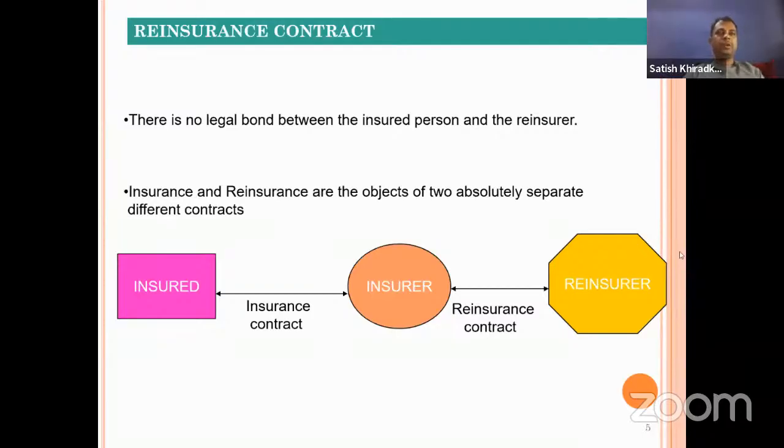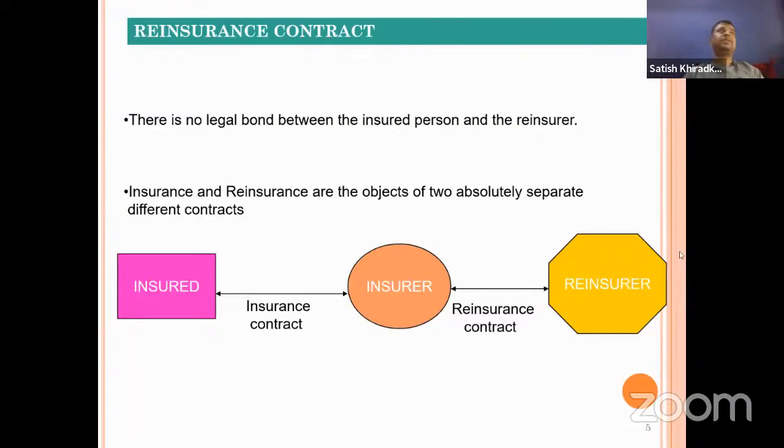Another thing I was going to differentiate here: in co-insurance, the insured can claim from all the insurers, although the practice is not that. The practice is that one insurance company pays and recovers from the other co-insurers. But as per provision, even the insured can claim from all the companies, because he has decided, and in this contract all the co-insurers and the insured are parties. So here he has that right, but not in reinsurance. In reinsurance, he cannot claim his losses directly from the reinsurer. He has to claim with the insurer, and then the insurer will recover from the reinsurer.